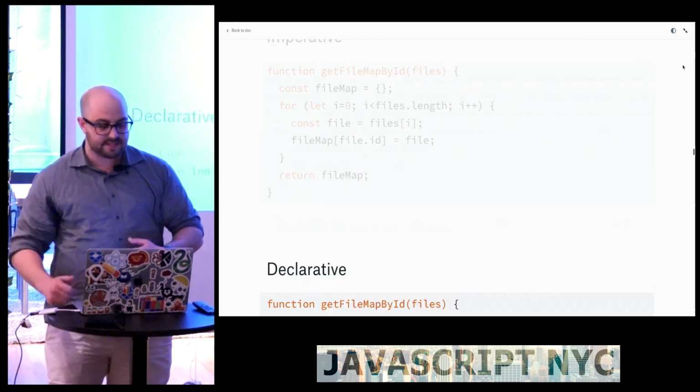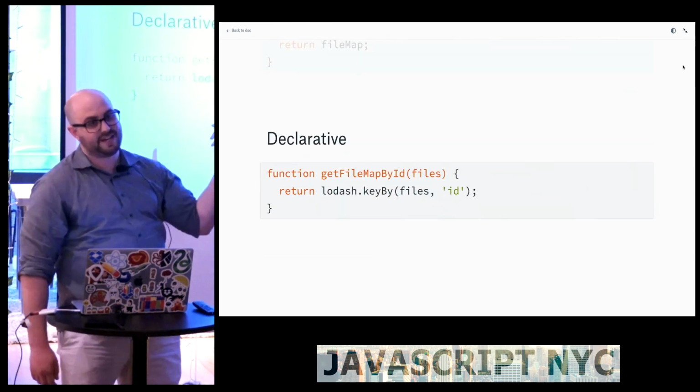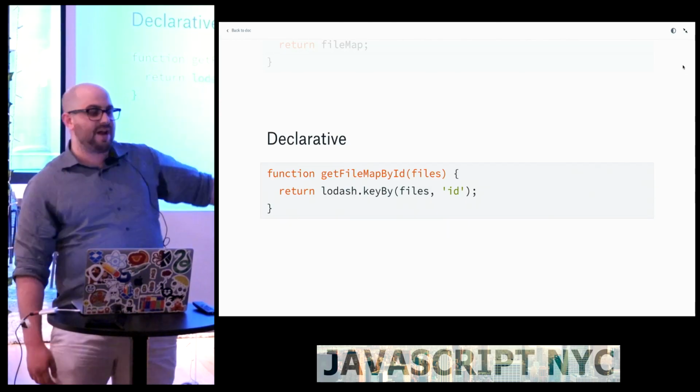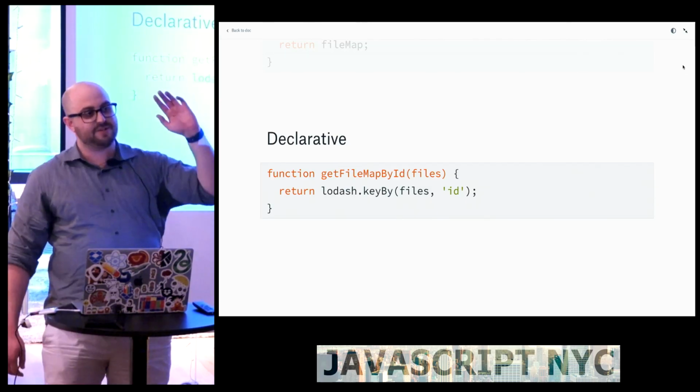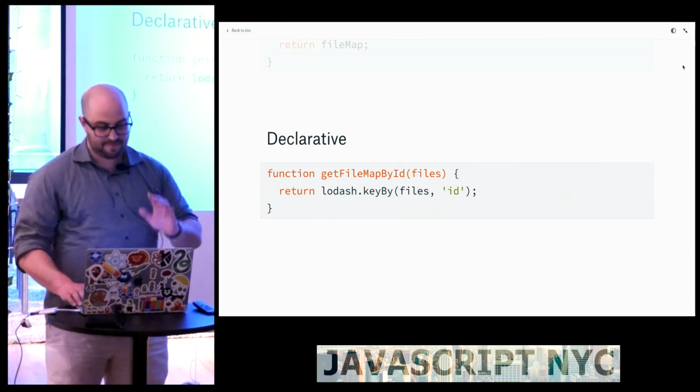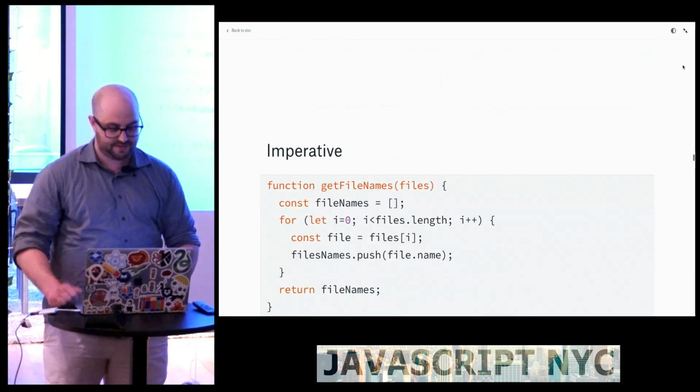So instead of doing this, we're just going to call out to lodash.keyBy. And I should mention, you don't need to be using Lodash. You could use Underscore, you could use Ramda, you could use Immutable. As long as you're not using MooTools, if you get that reference, just use whatever you want. But we use Lodash at Dropbox, so I use it for my examples.